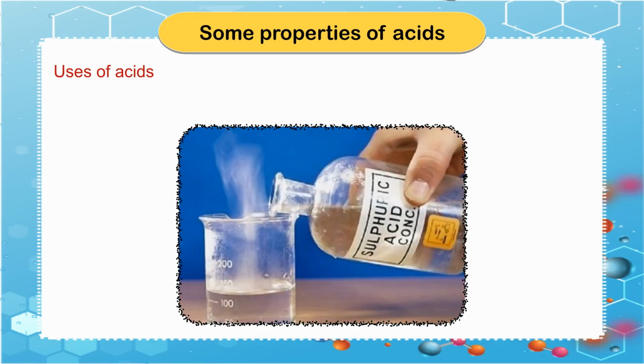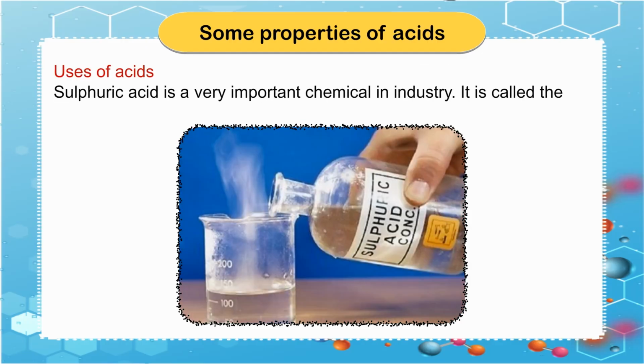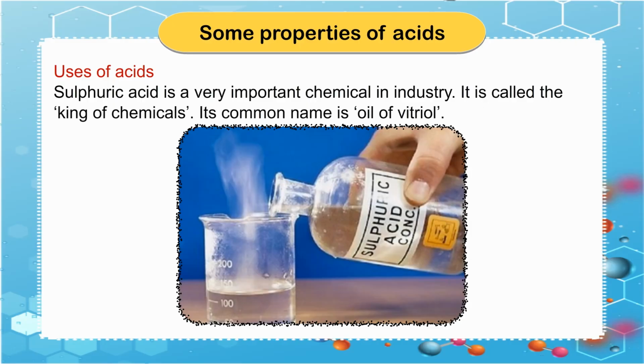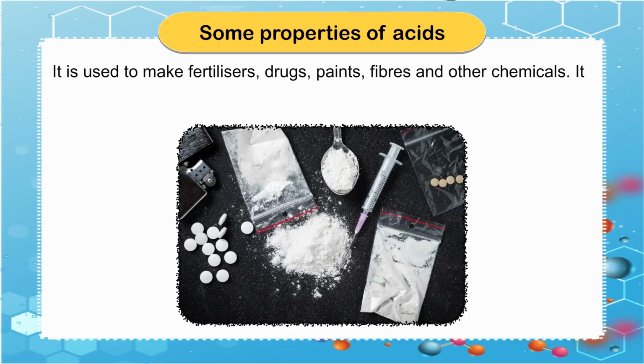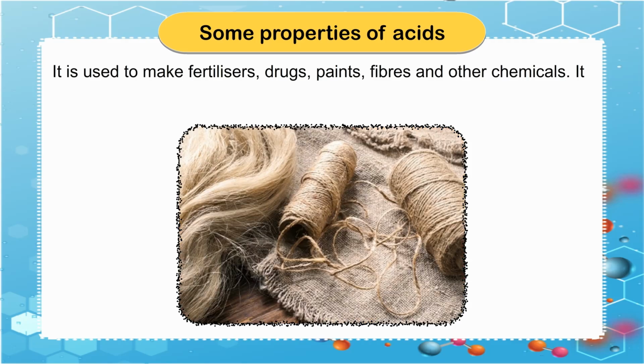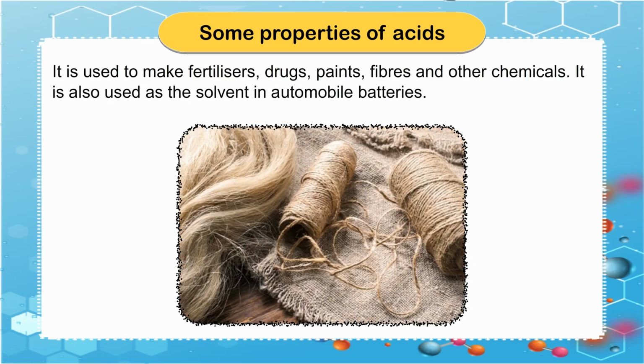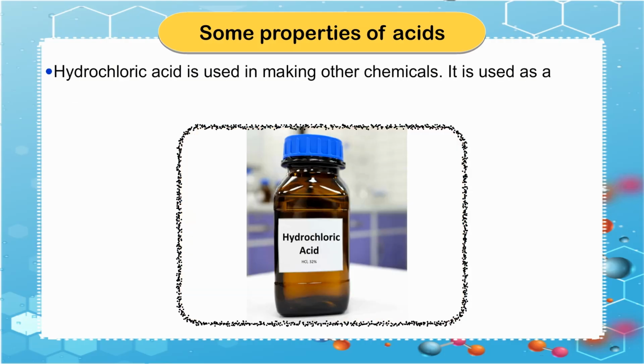Uses of acids. Sulfuric acid is a very important chemical in industry. It is called the king of chemicals. Its common name is oil of vitriol. It is used to make fertilizers, drugs, paints, fibers and other chemicals. It is also used as a solvent in automobile batteries.